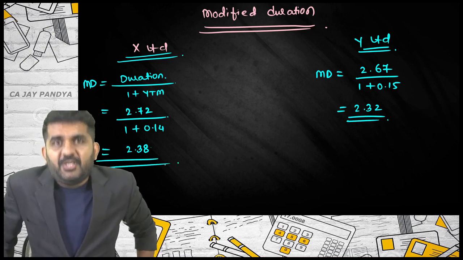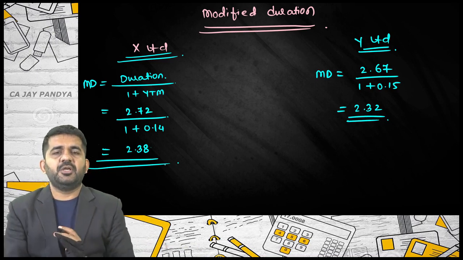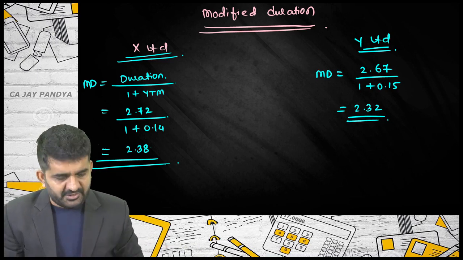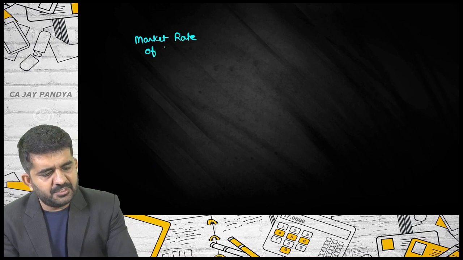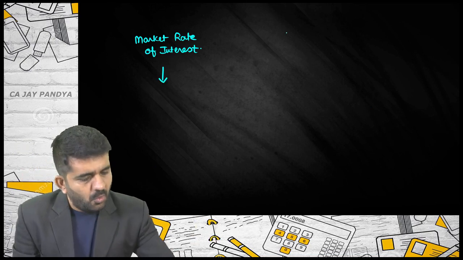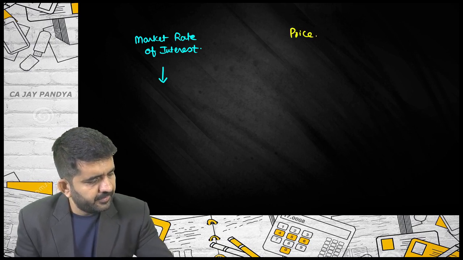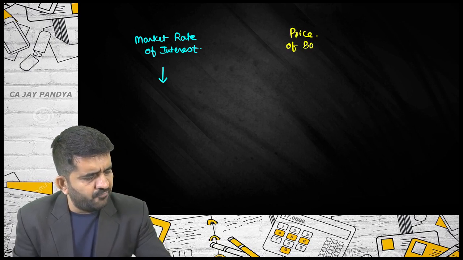Sir, what is modified duration? Forget it, this is the formula for finding out modified duration. Please try to tell me this one thing. If the market rate of interest decreases, what happens to the price of the bond?